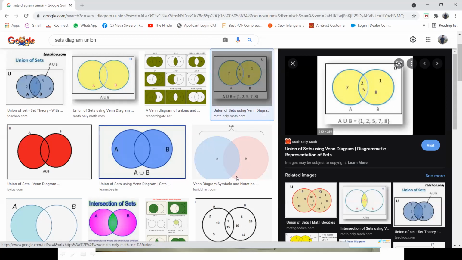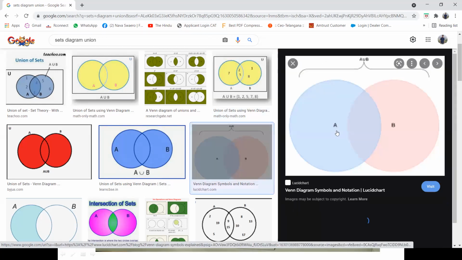But when A and B is given, there is no common element between them. This set is completely different. This set is completely different. Hope you got it. This is called mutually exclusive: E1 intersection E2 is equal to null set.